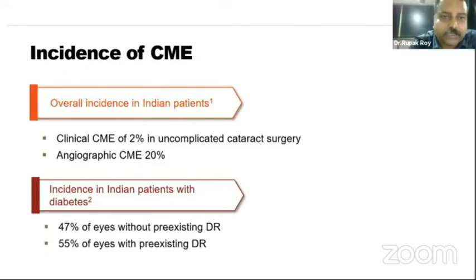If you see the overall incidence in Indian patients, you see clinical CME of around 2% in uncomplicated cataract surgeries, and the angiographic CME rate is around 20%. The same incidence in patients without diabetic retinopathy is around 47%, and with diabetic retinopathy it goes up to around 55%. So about half of patients with diabetic retinopathy are prone to develop pseudophakic macular edema after cataract surgeries.